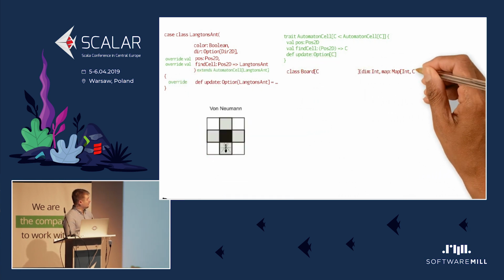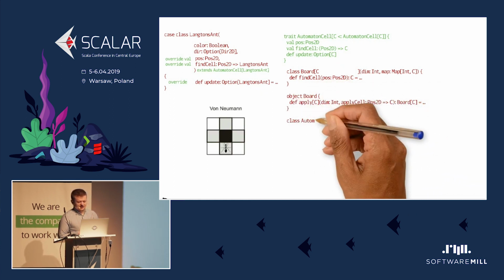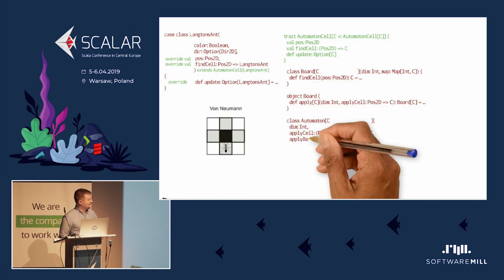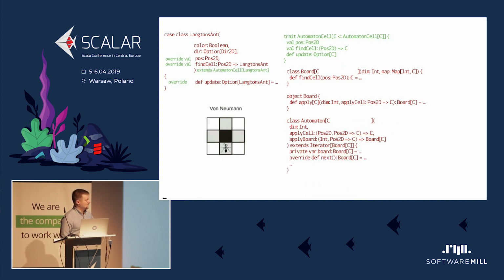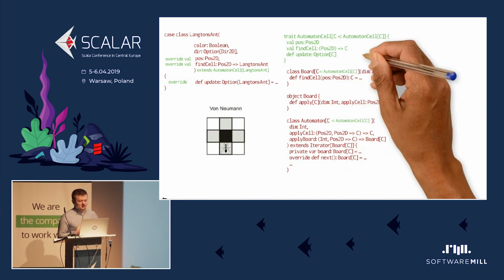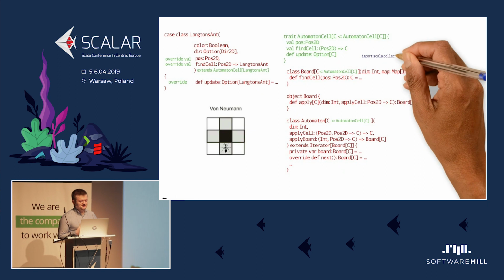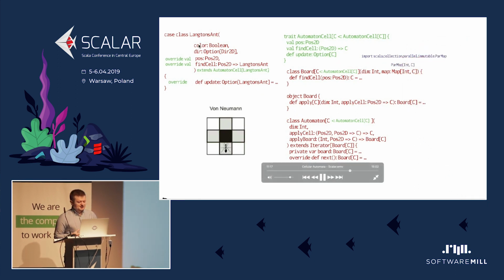And we can rewrite the board and the automaton classes, making them more generic. And that means that all that code is the same all the time, no matter what kind of automaton we want to create. So the only things that are different in both cases are the data fields and the implementation of the update method.